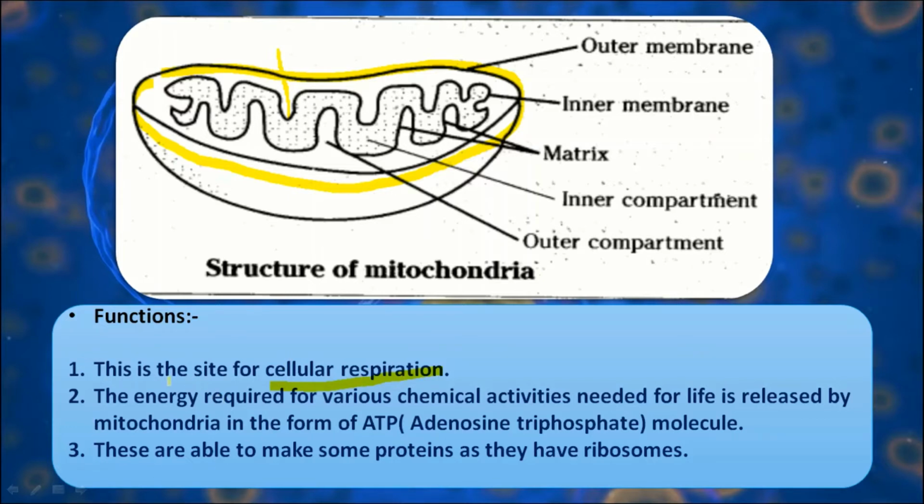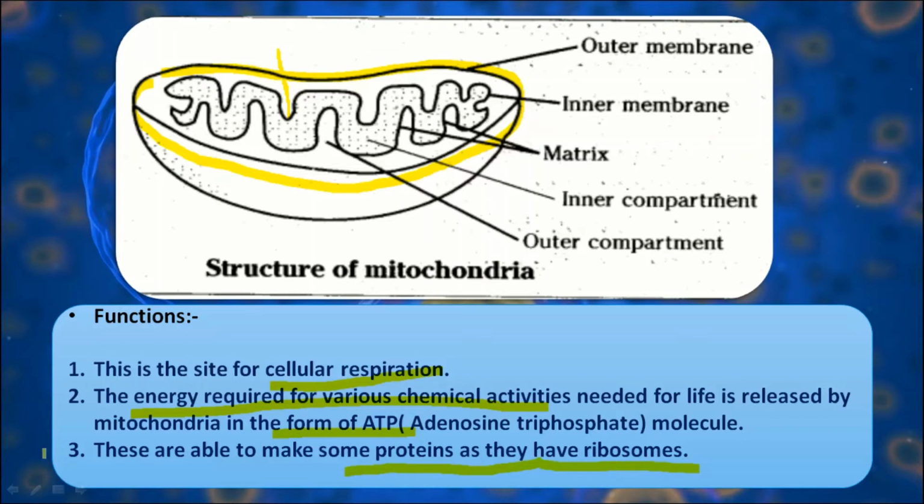First, it provides the site for cellular respiration. Second, the energy required for various chemical activities is provided by mitochondria in the form of ATP, and several proteins are also synthesized because mitochondria have their own ribosomes.